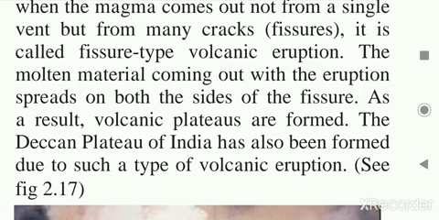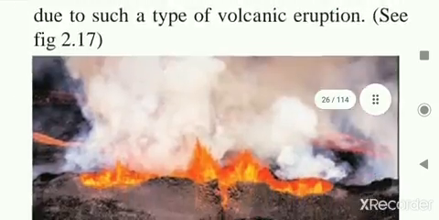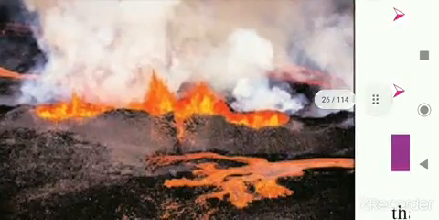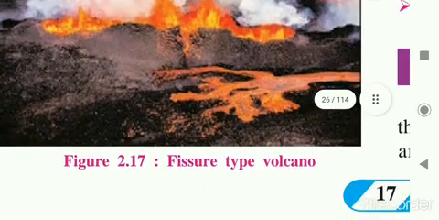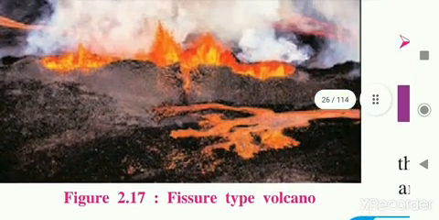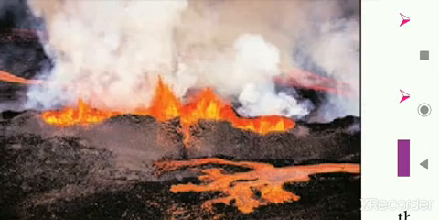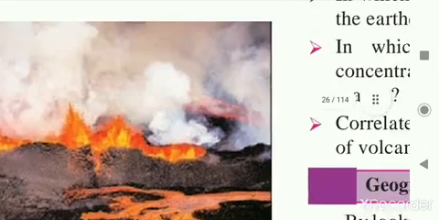Means the Deccan Plateau, which is also the oldest plateau, is formed due to the fissure type of volcanic eruption. You can see in the picture given here, a number of cracks are there, means how the molten magma comes out from the number of cracks. This type of volcanic eruption is known as the fissure volcano.